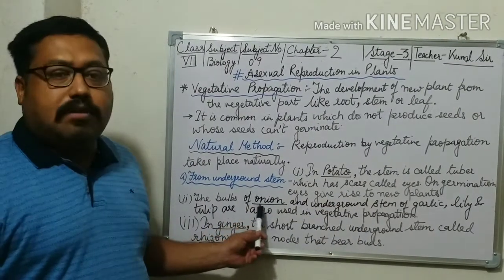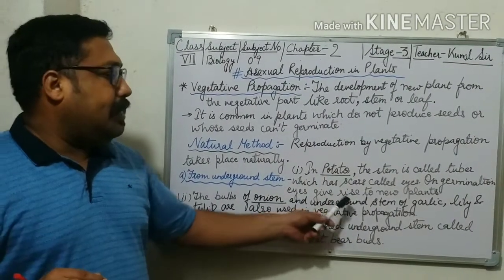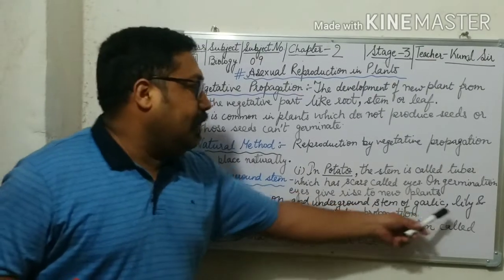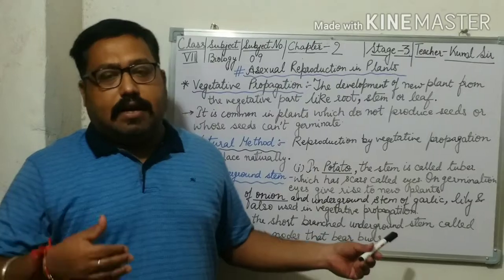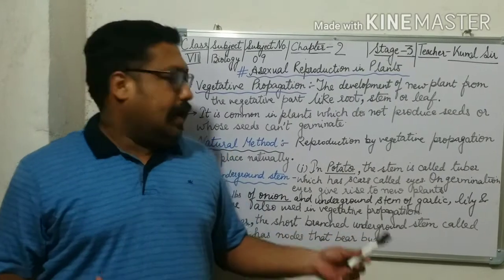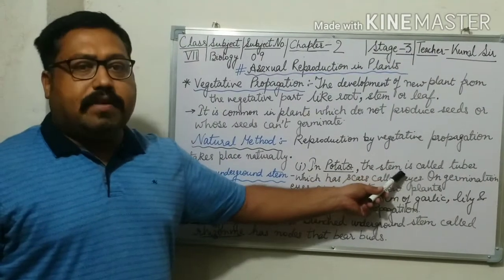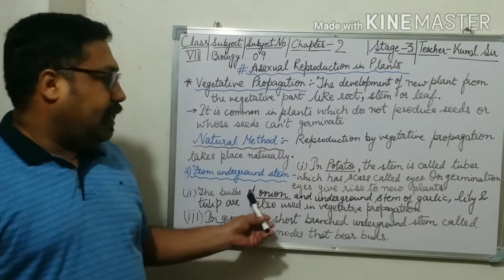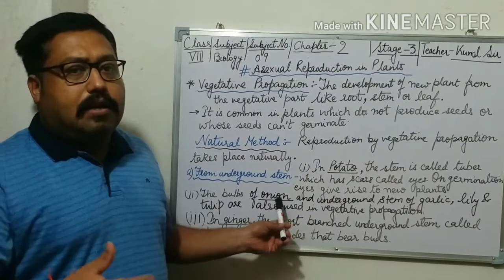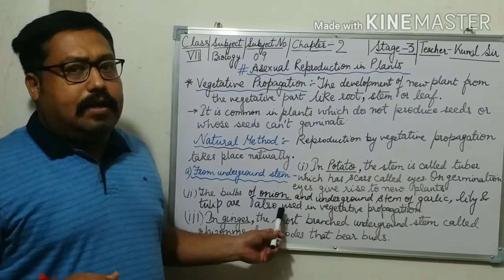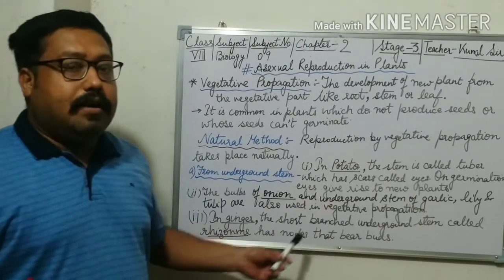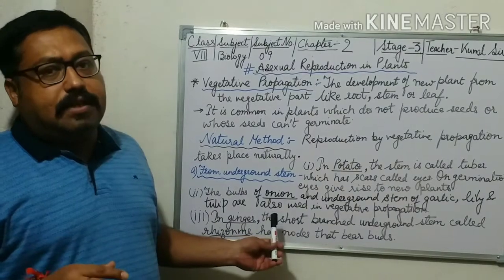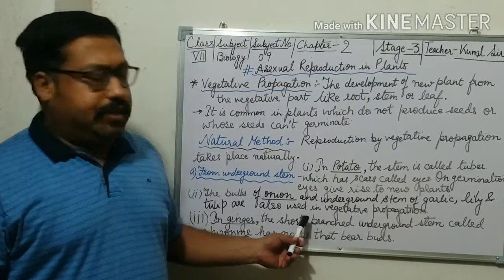Same thing, the bulbs of onion and the underground stems of garlic, lily, and tulip also work in the process of vegetative propagation. Here the stem is working, but in onion, the bulb of onion, garlic, and lily helps in the process of vegetative propagation.